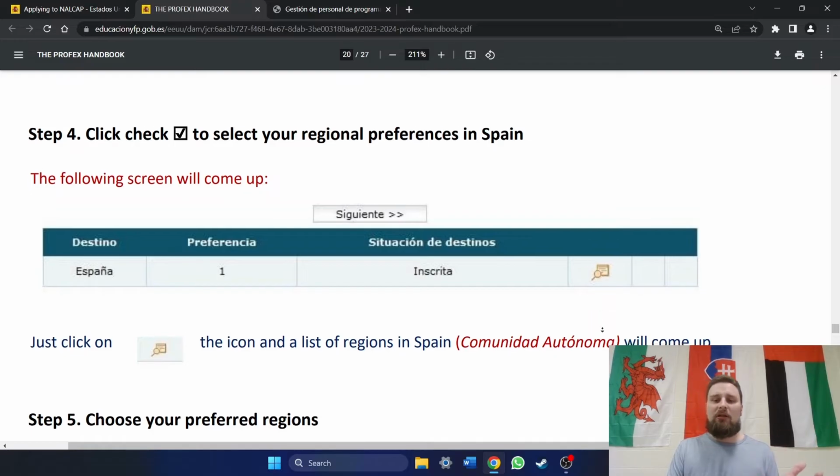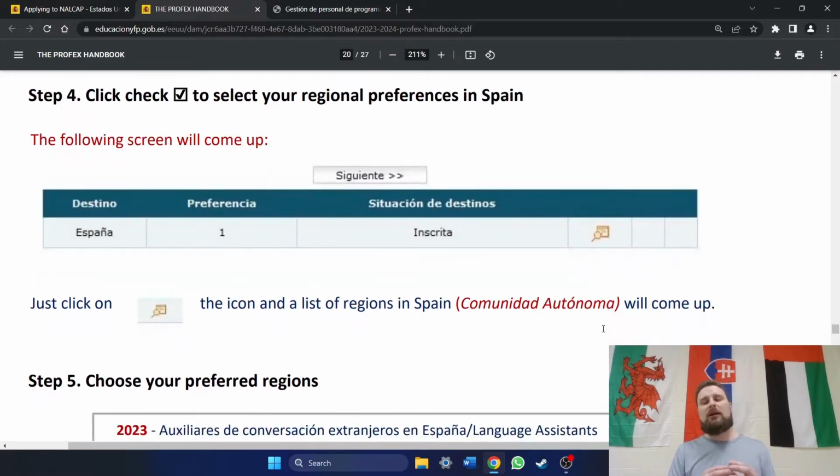And then another thing that happened here with this icon is that because the website was so slammed with so many people right off the bat, it was running super slow. And when people would click on this icon, including myself, it just wouldn't load. It would kind of stay there and nothing would happen. Or you would see the little wheel spinning in the tab at the top of your browser, and it would just keep spinning. And sometimes it would even just boot you out of PROFEX. You'd have to log back in and find your way back to this spot.